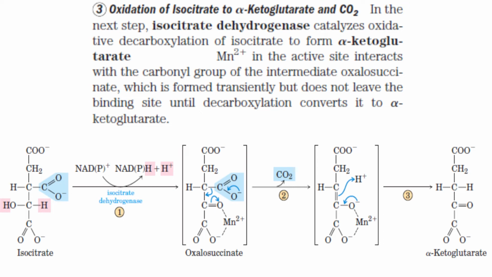And we have alpha ketoglutarate. How many carbons are there in alpha ketoglutarate? You can count and tell me. It is actually 1 carbon less compared with the isocitrate. And you might have understood how it is taking place.